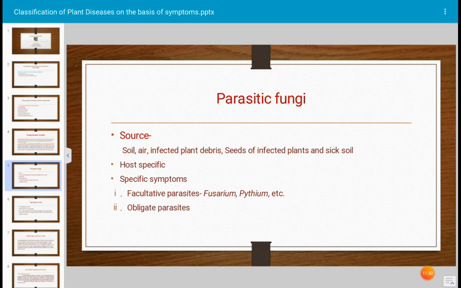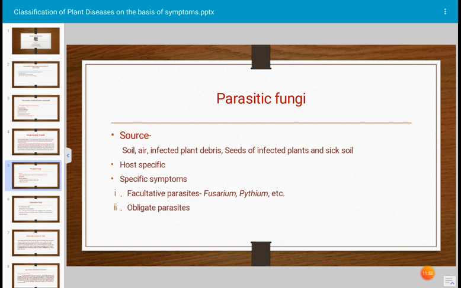Tikka disease of groundnut is caused by two species of Cercospora, and the spots are of typical shape with a yellow halo. As such, specific types of symptoms are developed by fungi.